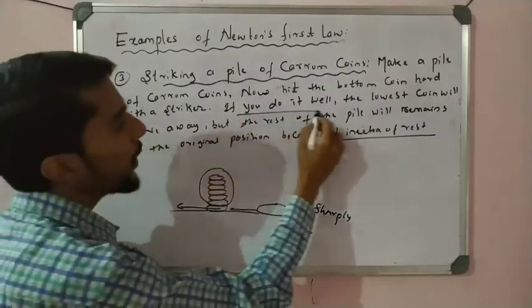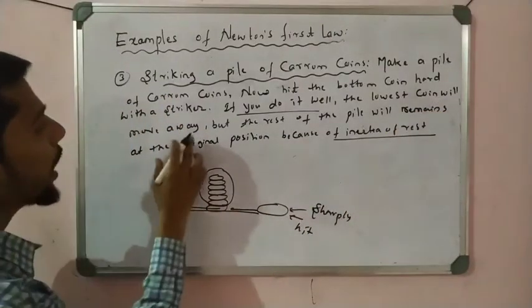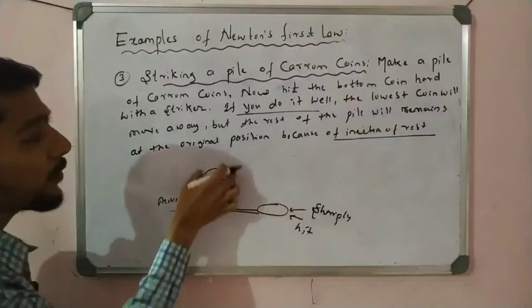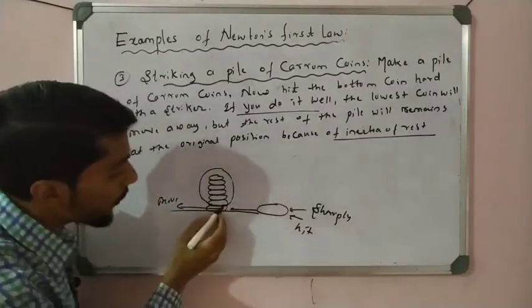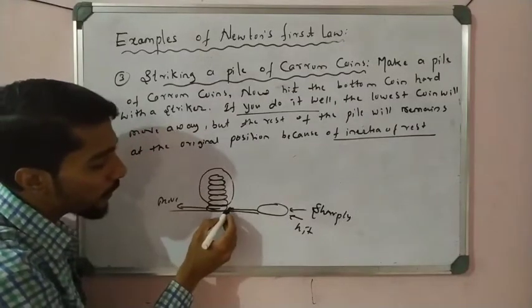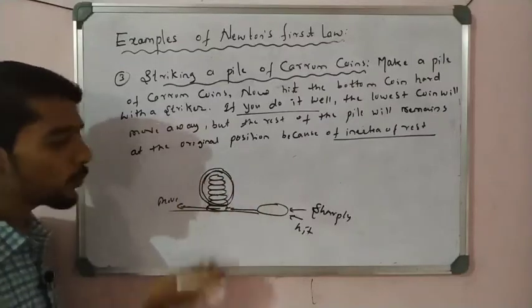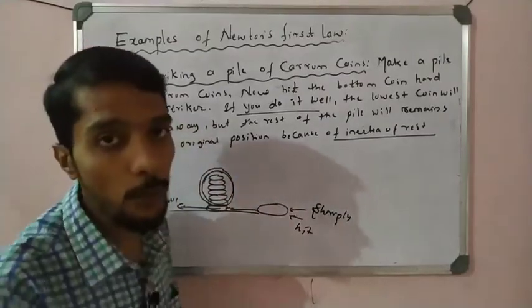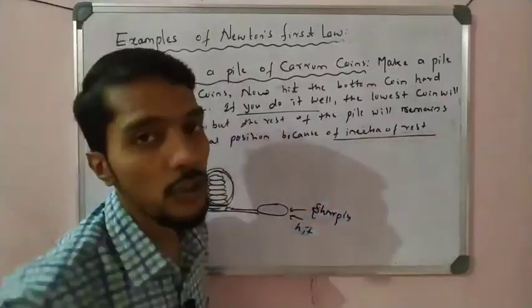So if you do it very well, the lowest coin will move away, but the rest of the pile remains at rest because of inertia of rest. Why? Because I apply force on this coin only, not on these coins. So only this coin moves. I do not apply force on these coins, so they do not move. They stay there; their original position is the same as the final position. This is because of the first inertia of rest.